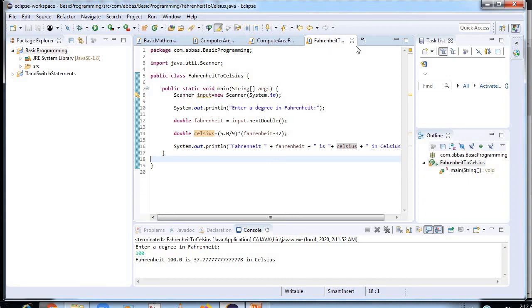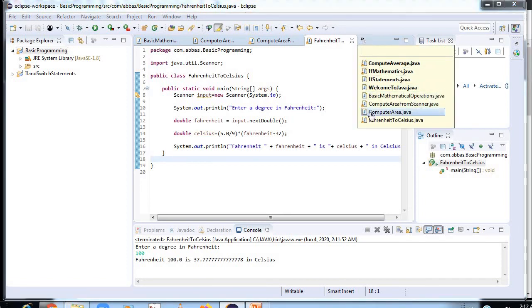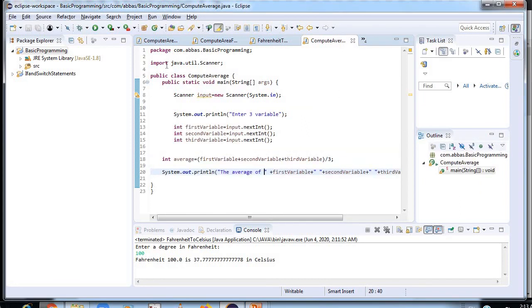And one more program that we will do is computing the average. The same, here also the scanner is there. Enter three variables. Those three variables I have to put. First variable input is equal to next line, second variable, third variable, and I have to put the formula of the average: first variable plus second variable plus third variable divided by 3. First it will ask to enter any three variables. After entering them, it will print the output.